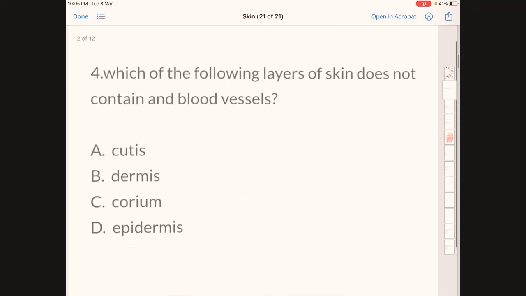Next question. Which of the following layers of skin does not contain blood vessels? Option A, cutis; option B, dermis; option C, corium; option D, epidermis. The correct answer here is epidermis.